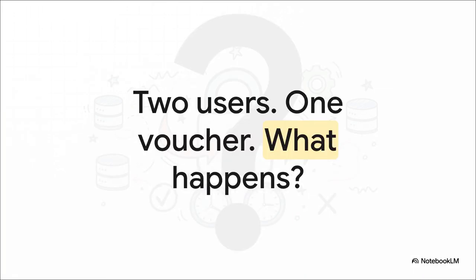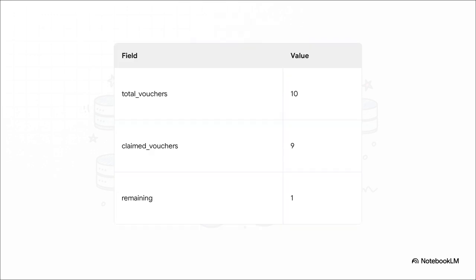So picture this, right? You've got this super popular online store, and there's only one amazing discount voucher left. We have two users, user A and user B, and they're both ready to pounce. Their fingers are on that claim button, and they both click at pretty much the exact same time. So who gets it? Well, the answer isn't as simple as you'd think. It gets messy. So just before that big click, this is what our database looks like. 10 vouchers were available in total, 9 are already gone, which leaves just 1. The stage is perfectly set for a showdown.